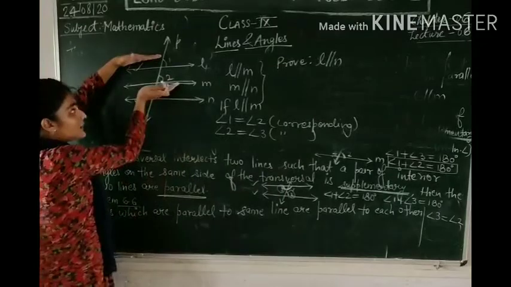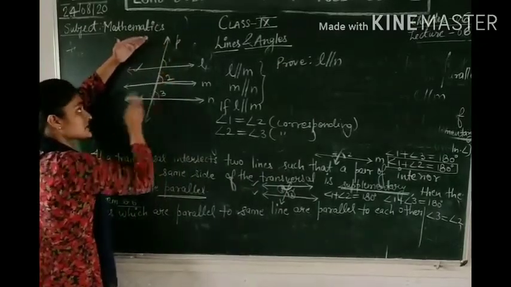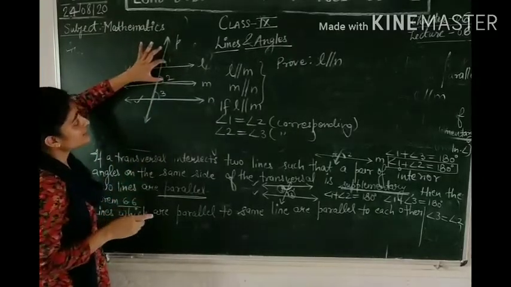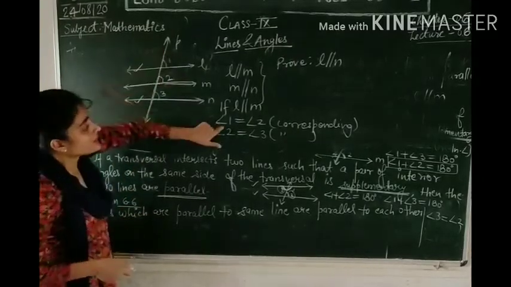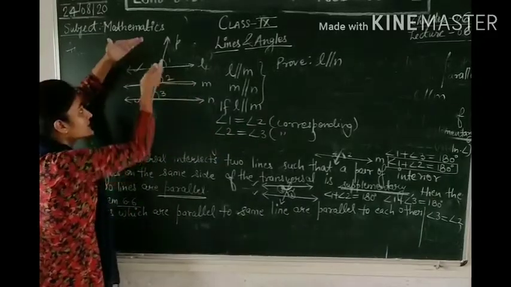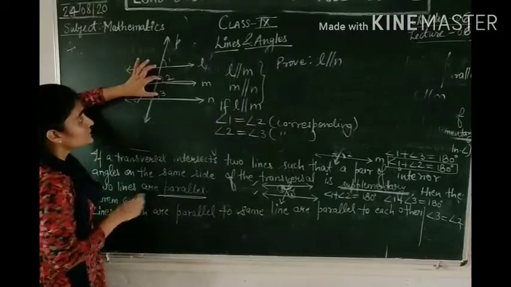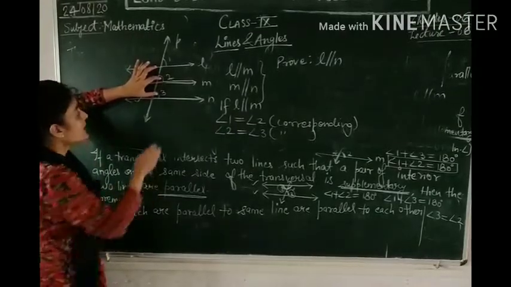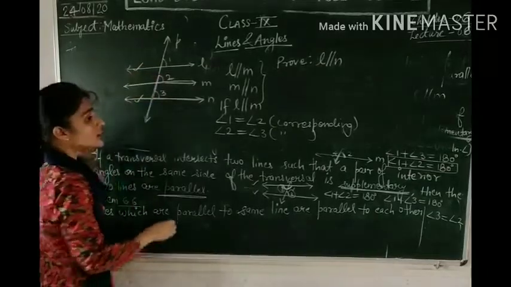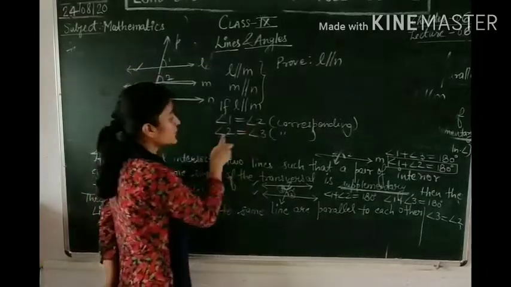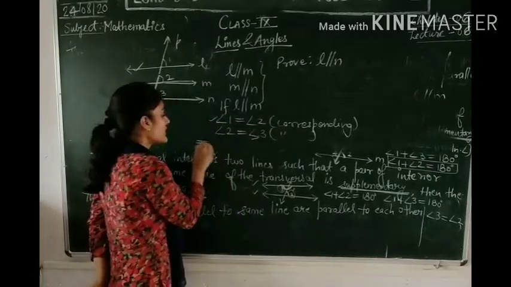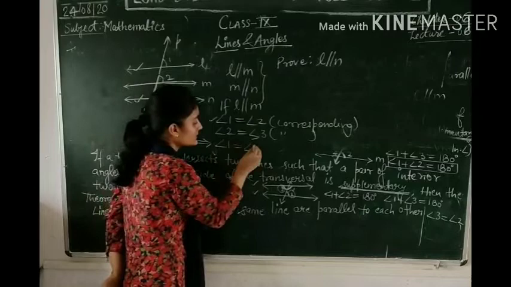Again, L और M आपस में parallel है, and this is a transversal for it. So 1 and 2 are at the same position, similar position. That means they are corresponding angles, and their values will be equal. Similarly, since M and N are parallel, and this one is a transversal, 2 and 3 have similar positions, that means they are corresponding angles and their values are equal. Now, 1 equals 2, 2 equals 3, that means 1 is equal to what? Angle 3. So you write angle 1 is equal to angle 3.